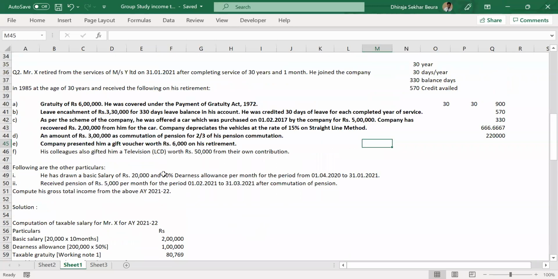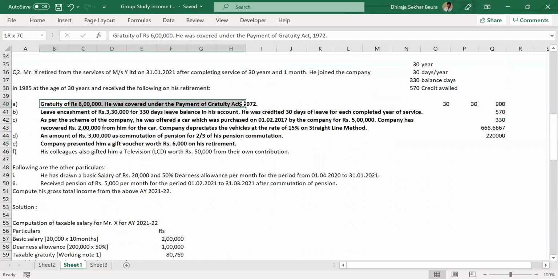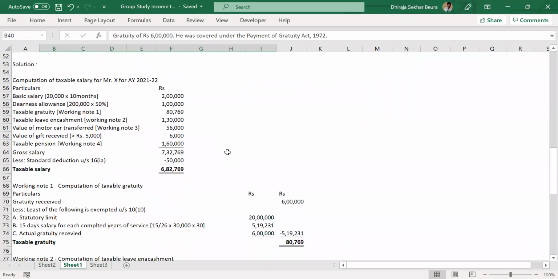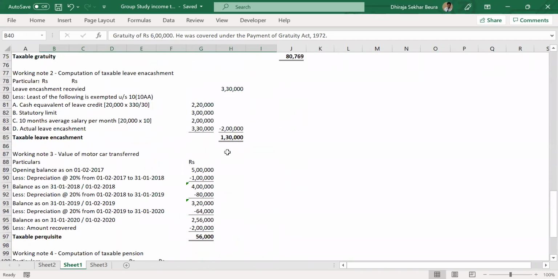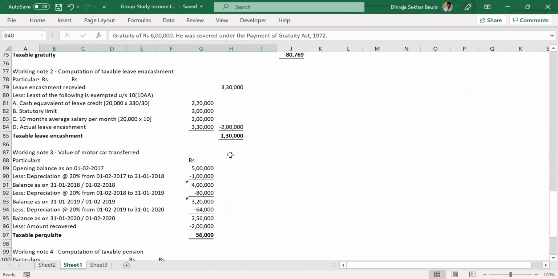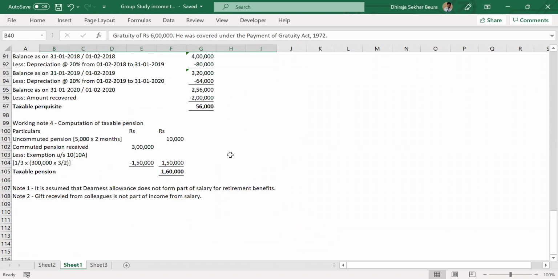No, he is covered under the Gratuity Act. You can see that, right? Okay, so 1/3 of 4,50,000, then 1,50,000. 1,50,000 is the correct answer. Yes, perfect.